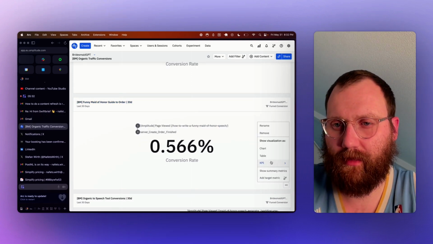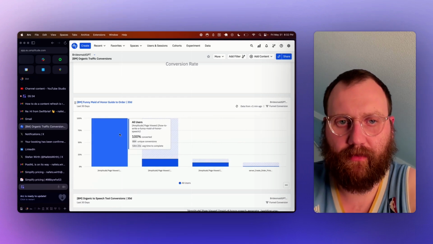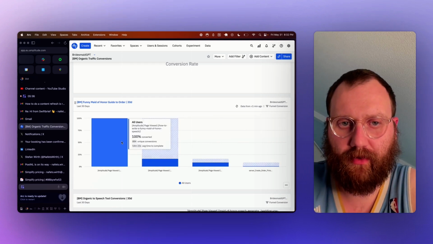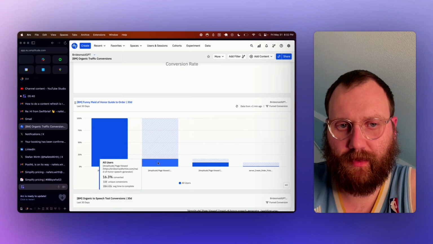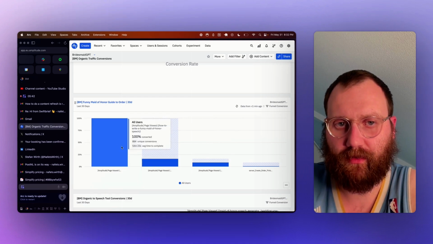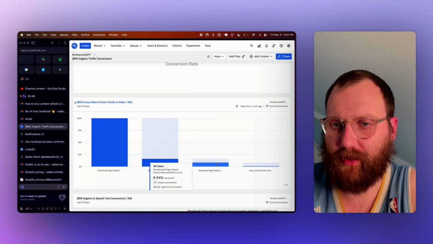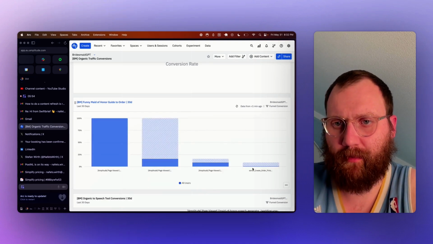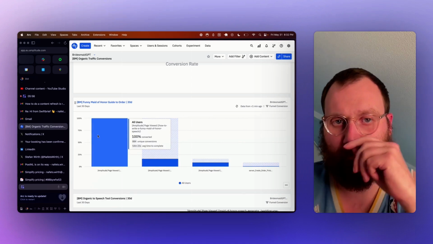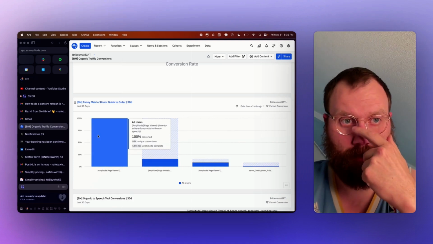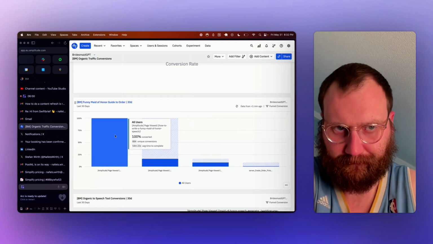And if we look at the chart, you'll see that from the page itself here, so this is the blog, this is the speech generator page, it's 16% conversion. And then we'll go through here. I think I actually need to remove this. This is an old step. And then you can see how many people converted that originally came through this blog post. So we need to create more content like this.